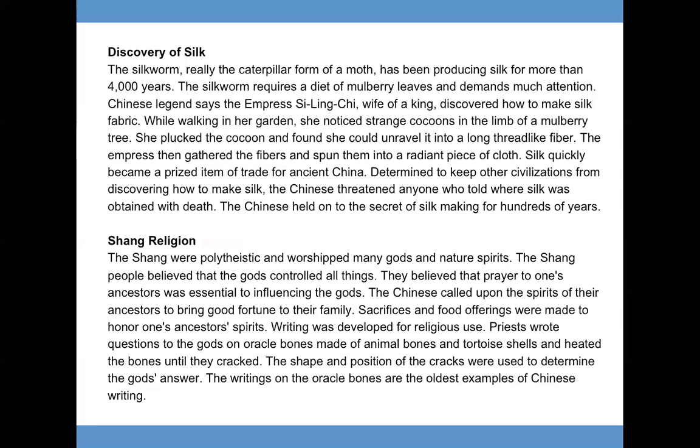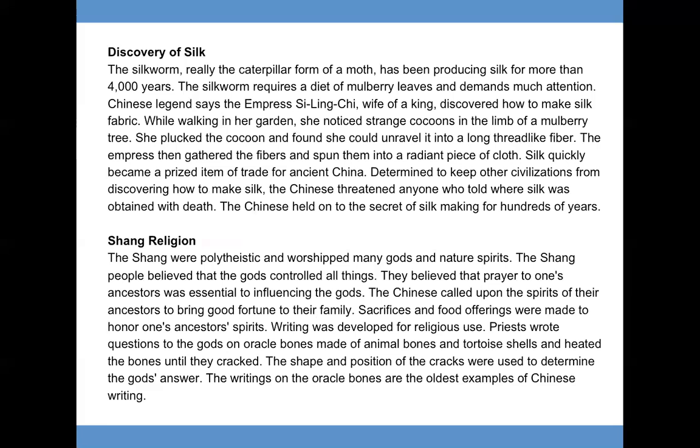Shang religion. The Shang were polytheistic and worshipped many gods and nature spirits. The Shang people believed that the gods controlled all things. They believed that prayer to one's ancestors was essential to influencing the gods. The Chinese called upon the spirits of their ancestors to bring good fortune to their family. Sacrifices and food offerings were made to honor one's ancestor spirits.